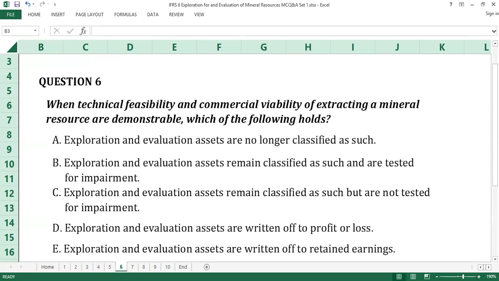When technical feasibility and commercial viability of extracting a mineral resource are demonstrable, which of the following holds? A. Exploration and evaluation assets are no longer classified as such. B. Exploration and evaluation assets remain classified as such and are tested for impairment. C. Exploration and evaluation assets remain classified as such but are not tested for impairment. D. Exploration and evaluation assets are written off to profit or loss. E. Exploration and evaluation assets are written off to retained earnings. Time counts.